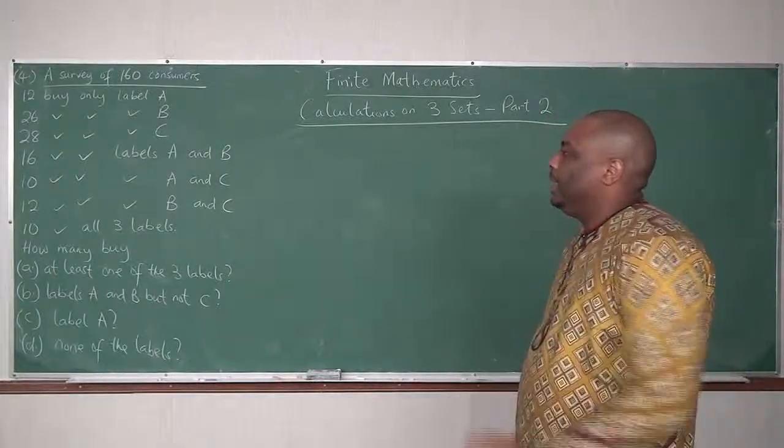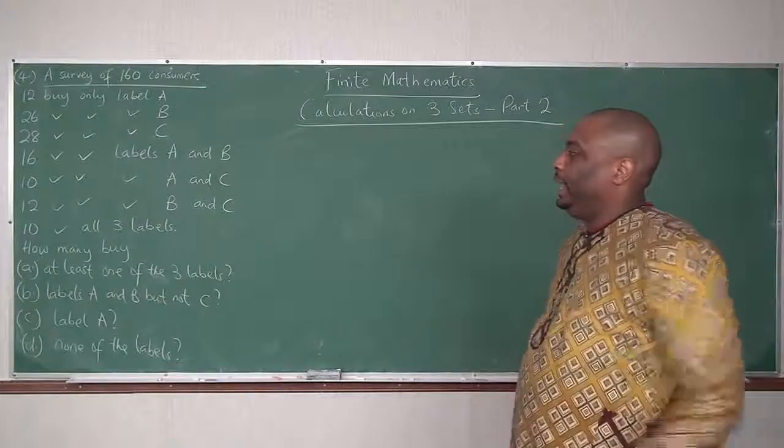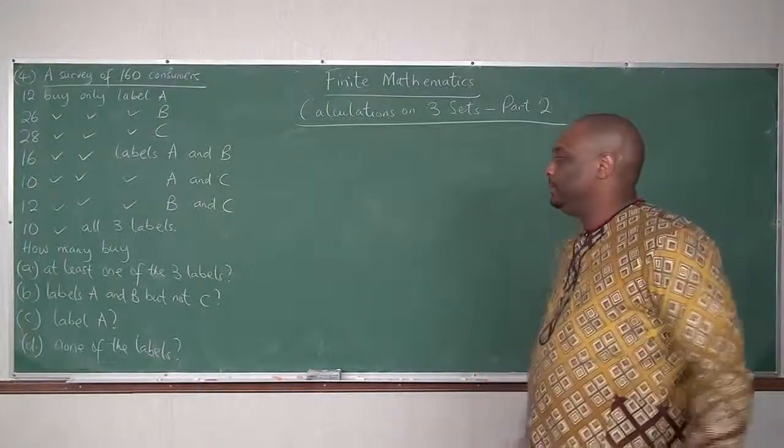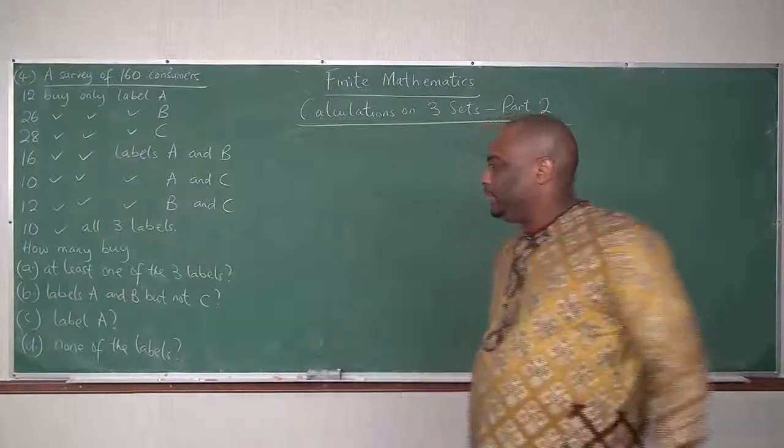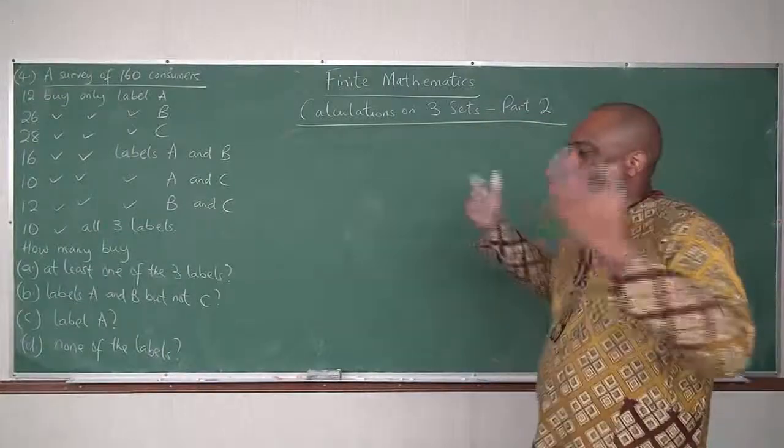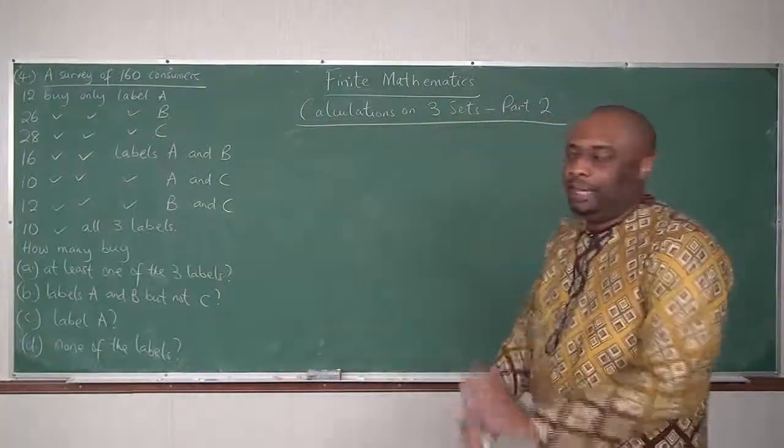How many buy A, at least one of the 3 labels? B, labels A and B but not C. C, label A, and then D, none of the labels.